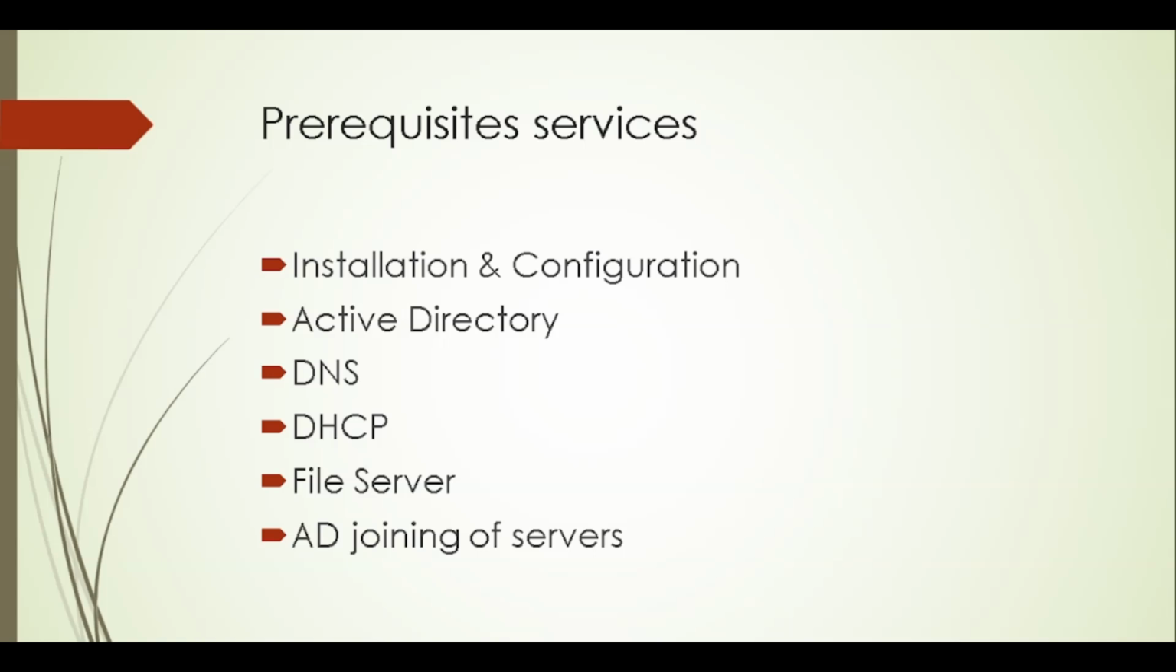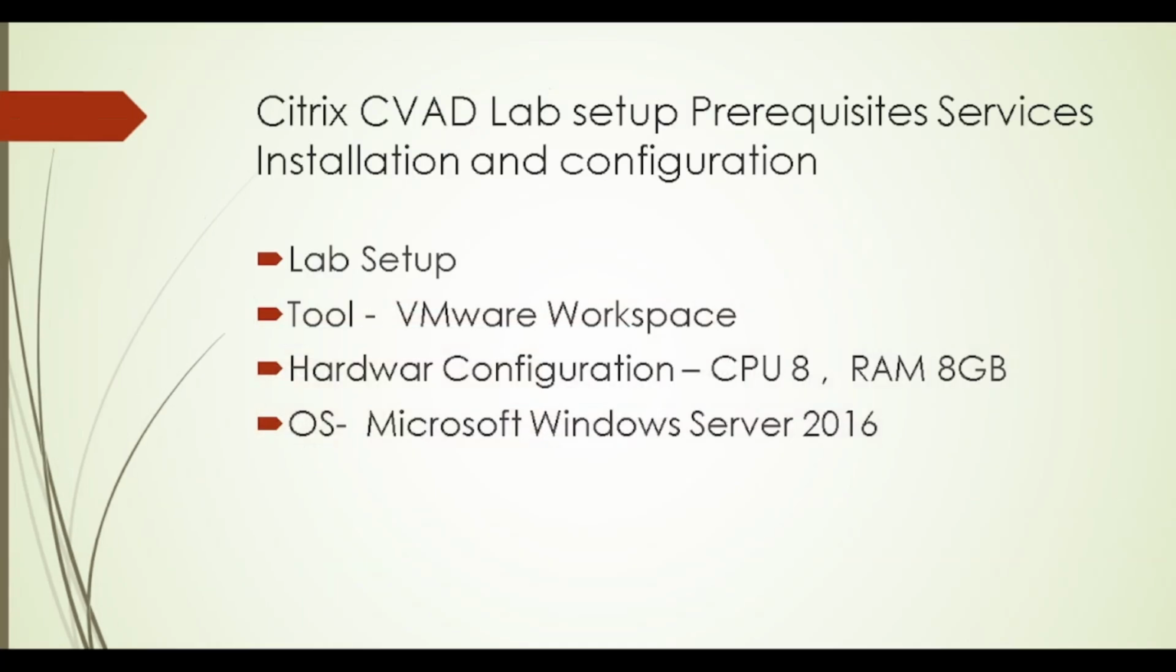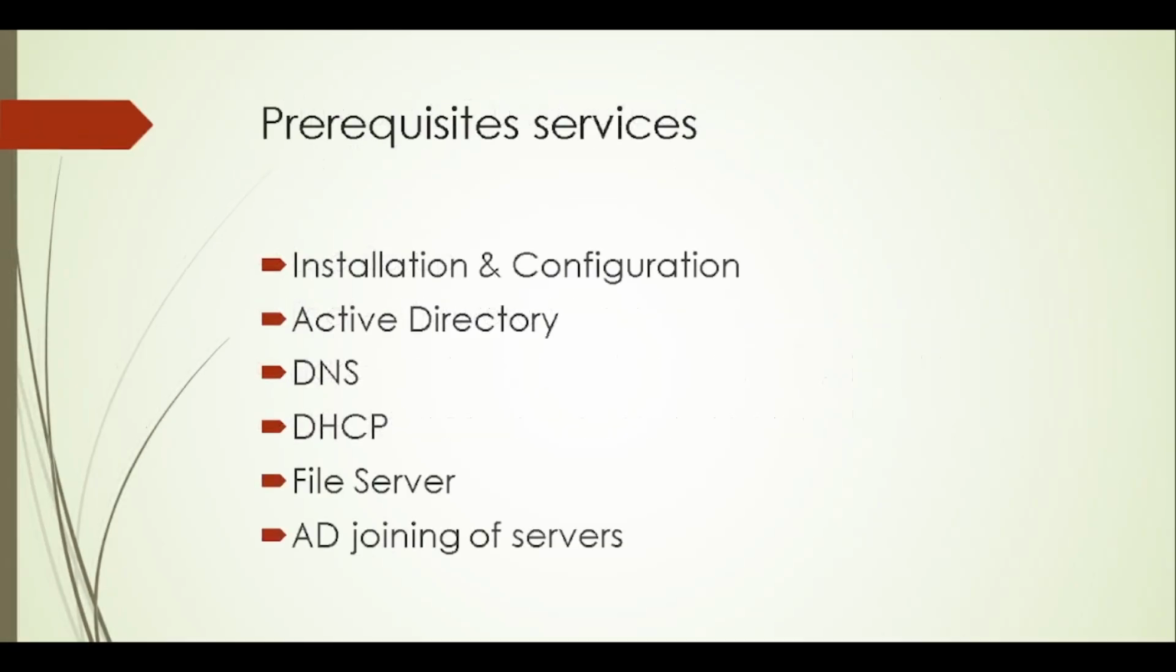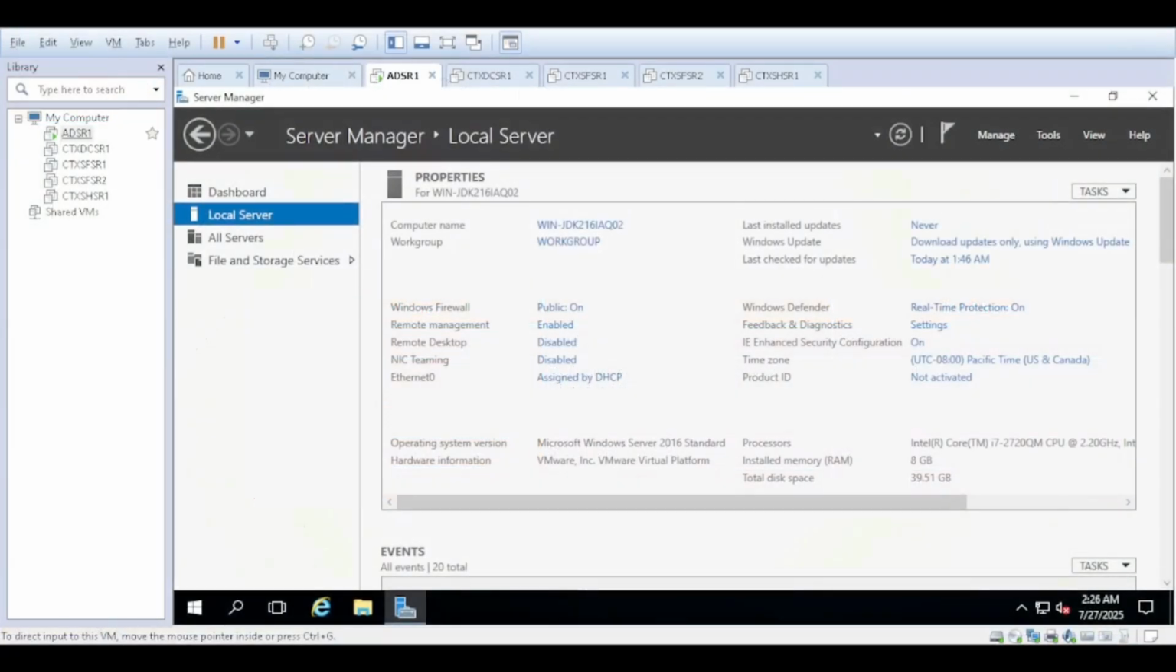So in my lab, as I explained in the first video, I operate 5 servers and I use VMware Workstation for the configuration, and the operating system is Windows Server 2016. It's 8 GB RAM. Let me show you the hardware configuration. So I have 8 GB RAM and 8 processors, a 40 GB hard disk, and I have added just one LAN card. If needed in future, I will add one more.